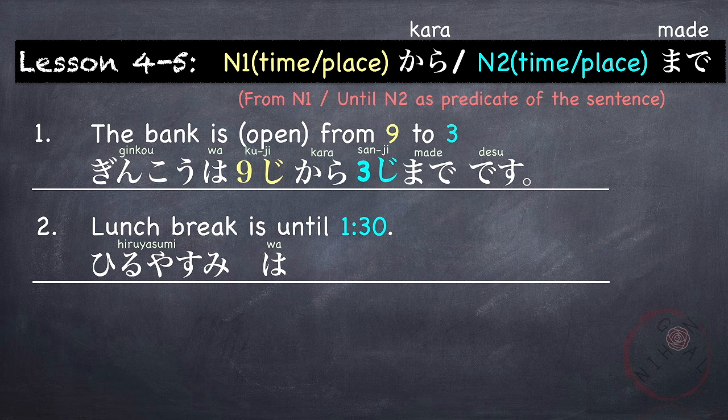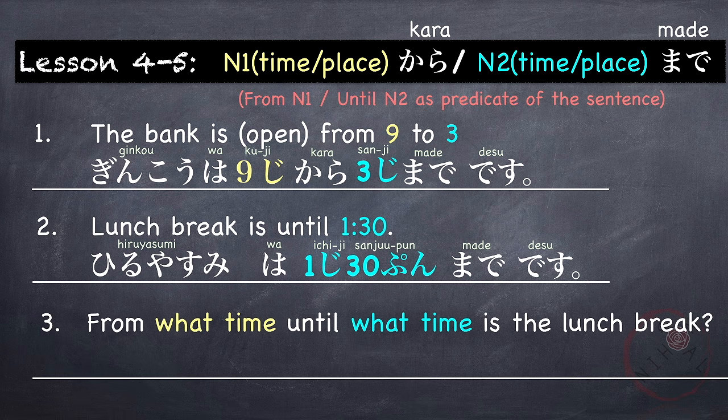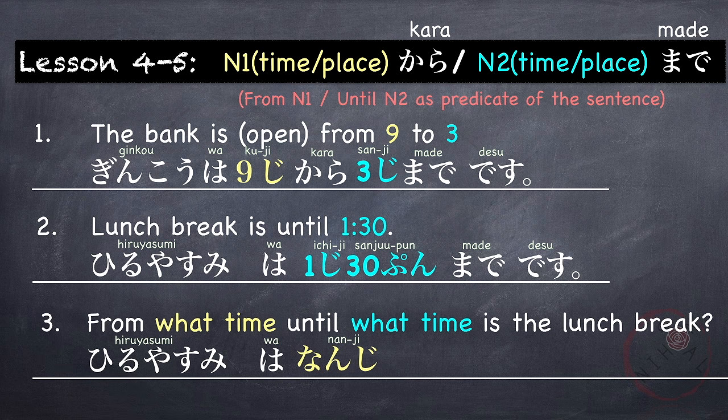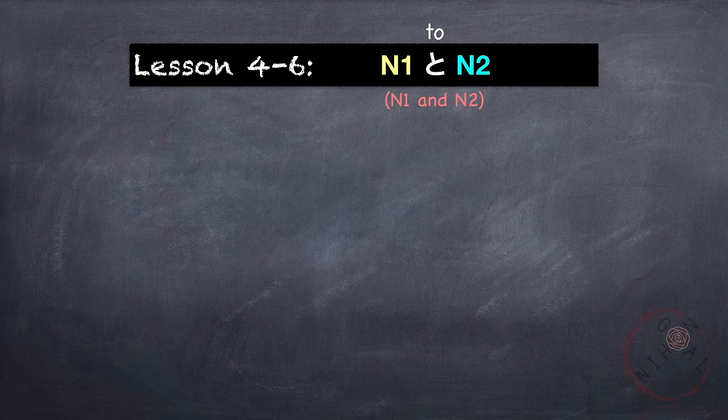Lunch break is 昼休み。昼休みは1時30分。So 1時, 1 o'clock, 30分までです。昼休みは1時30分までです。From what time until what time is the lunch break? 昼休みは what time? 何時から what time? 何時までですか？昼休みは何時から何時までですか？